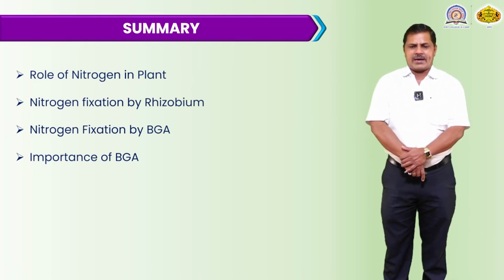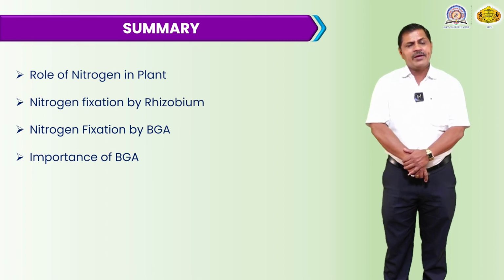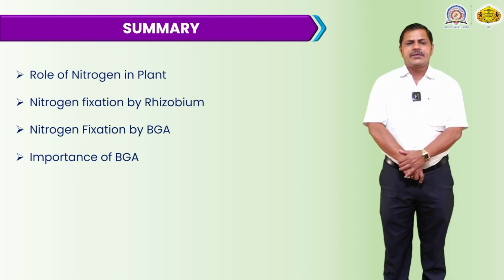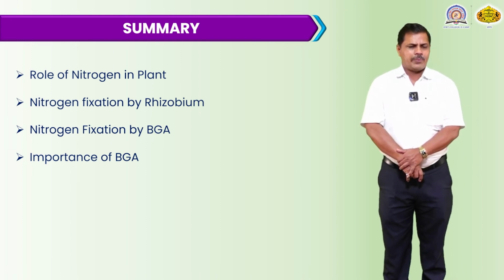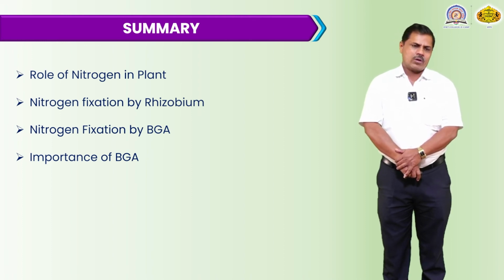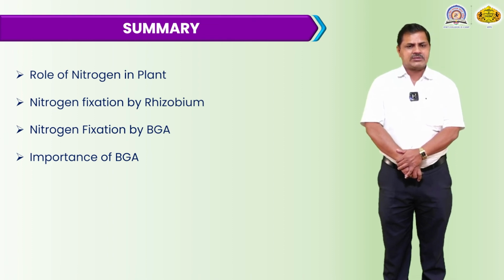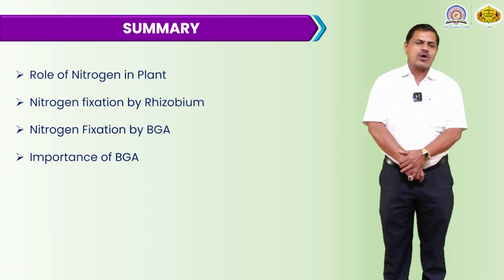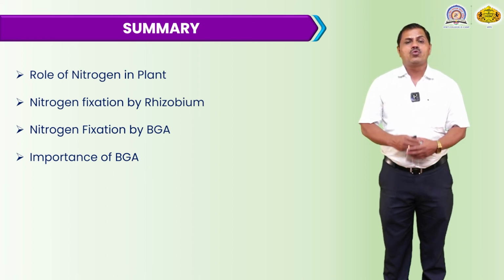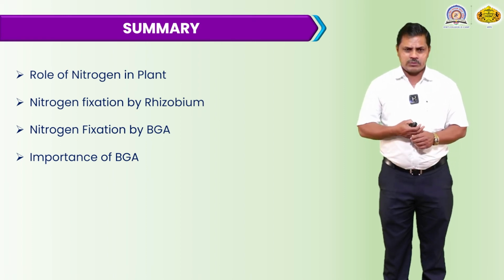Role of nitrogen in plants. It is very essential. Each and every cell of the plant is prepared by the nitrogenous base. Without nitrogen, plants do not survive, do not grow. And we are well aware that compounds like DNA and RNA are made of nitrogenous bases, which are very essential. Any living organism without nitrogen does not survive on the surface of the earth.